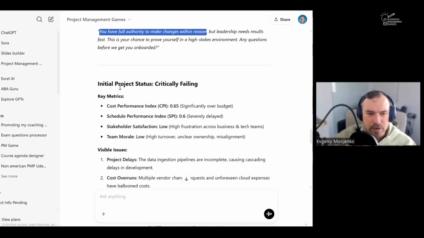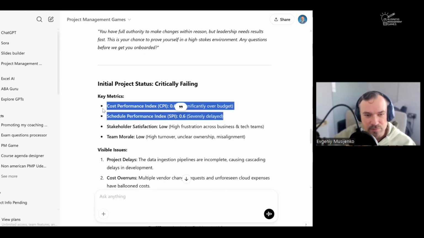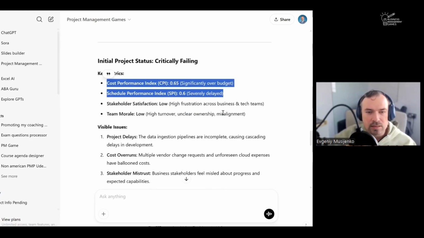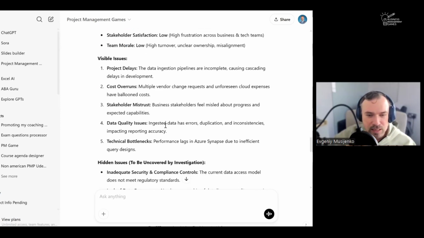No questions so far. Project status critically failing, 0.65 and 0.6 severely delayed. Yeah, that's not good. That's not good. Stakeholder satisfaction low. Team morale low. Okay. Visible issues. Hidden issues.